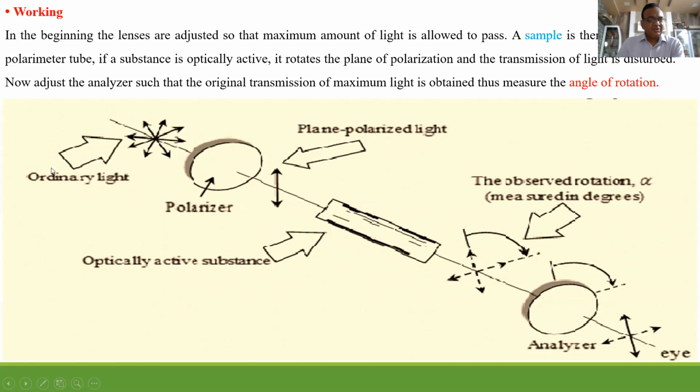Again, ordinary light which vibrates in all planes perpendicular to the direction of propagation is allowed to pass through the polarizer or Nicol prism. What happens due to this? Plane polarized light is obtained, which vibrates in one particular plane perpendicular to the direction of propagation. It is allowed to pass through a solvent in the first case, and an angle of rotation is measured. There are automatic recorders also. In the second set, you remove this solvent and put the solution of the substance whose optical activity is to be determined. But one precaution to be taken: the same solvent you used in the first step must be used here also.